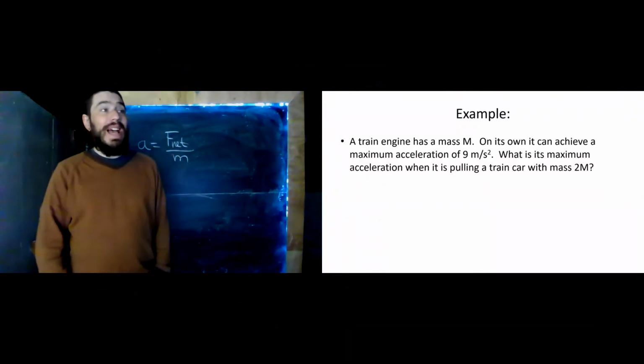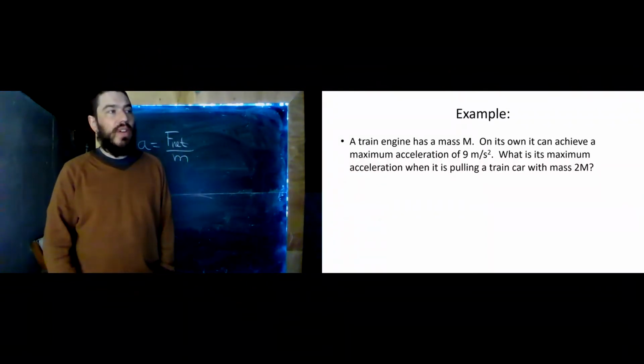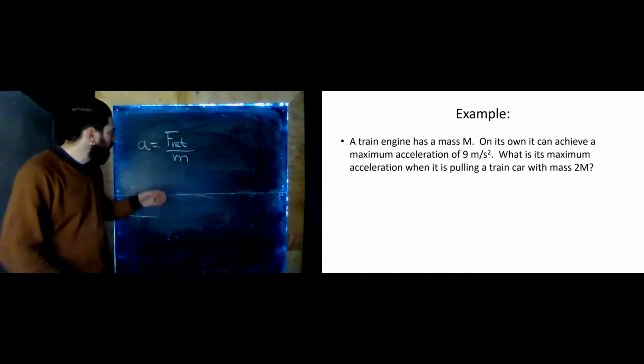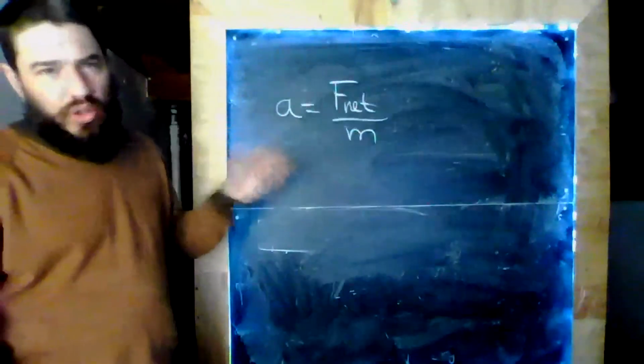A train engine has a mass m. On its own, it can achieve a maximum acceleration of 9 meters per second squared. What is its maximum acceleration when pulling a train car with mass 2m? Ooh, this is a tricky one. We want to use proportional thinking for this.